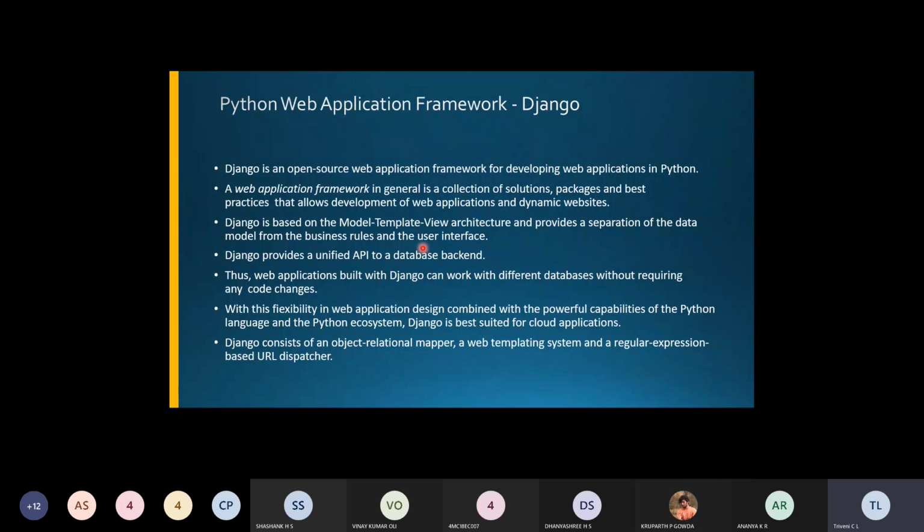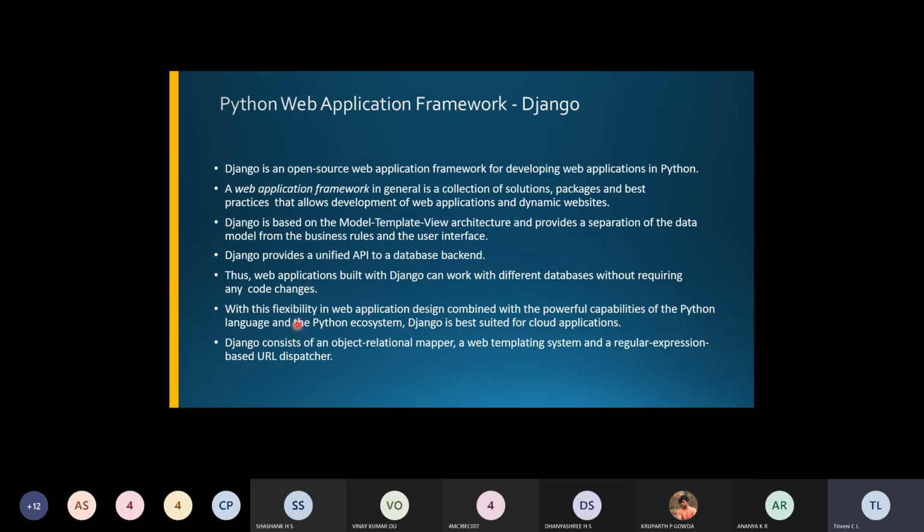And also, when you build this web application in this framework, right? If you build these applications using Django, then you can work with different databases. You don't require only one cloud for databases. For any database cloud, you can run these web applications using this Django application framework without any code changes, right? Without any code changes, you can work with it here.